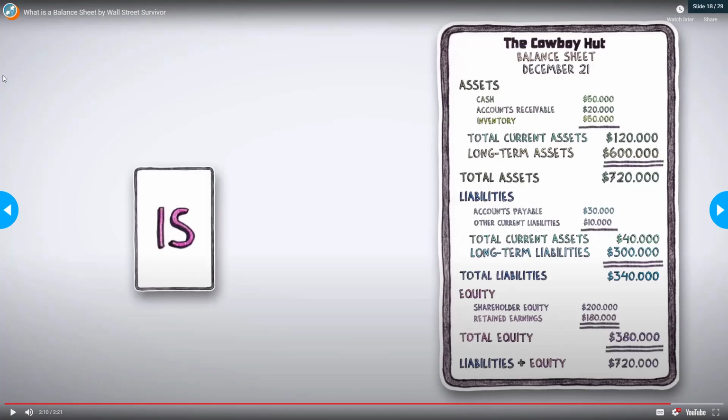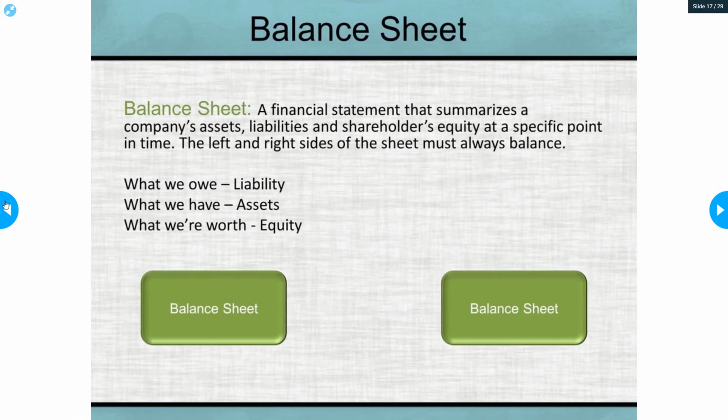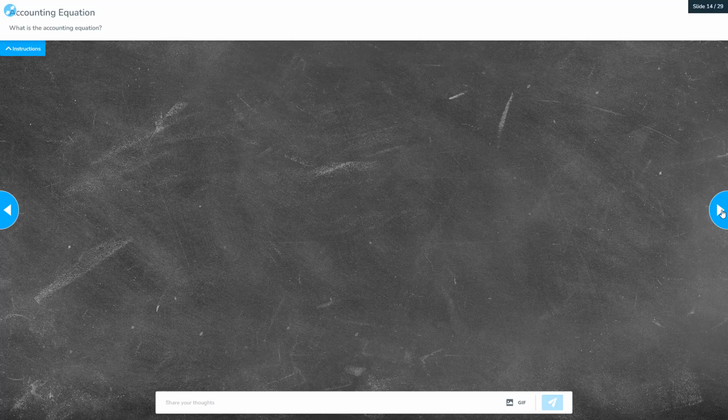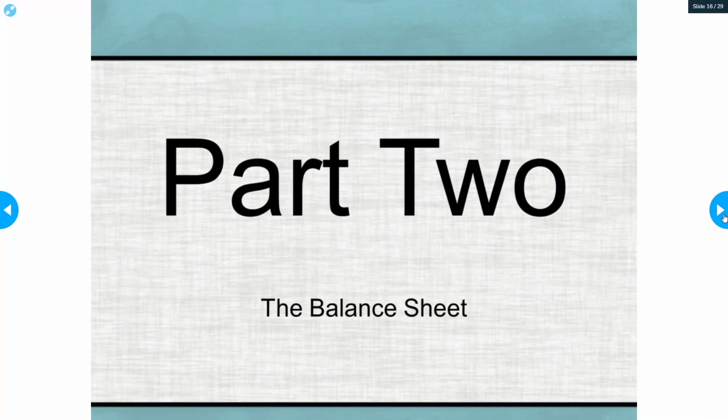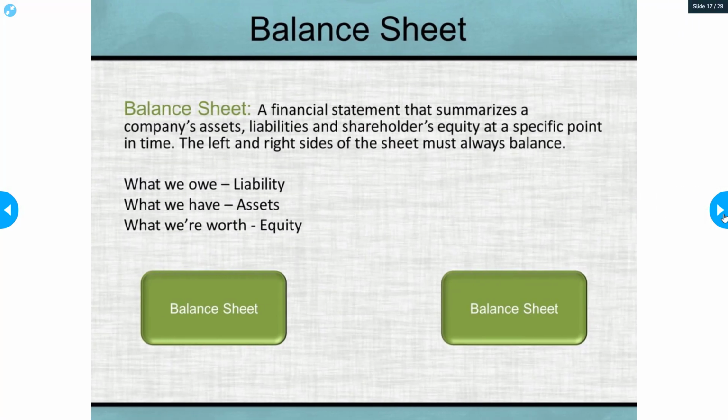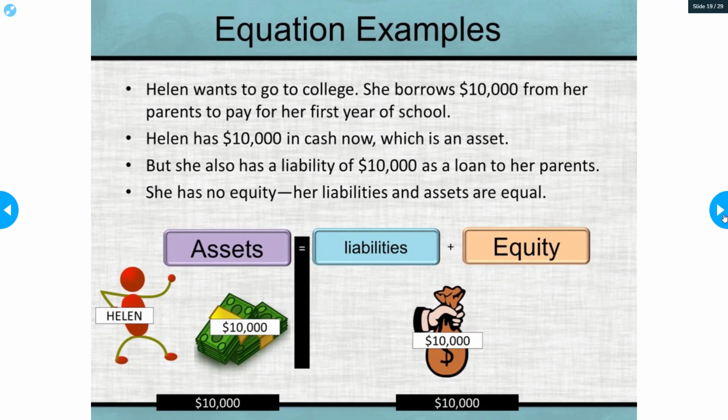By doing that equation, you get the exact same calculation of the accounting equation, which is assets equal liabilities plus owner equity. So again, assets equal liabilities plus owner's equity put together. All right, now let's look at some examples.